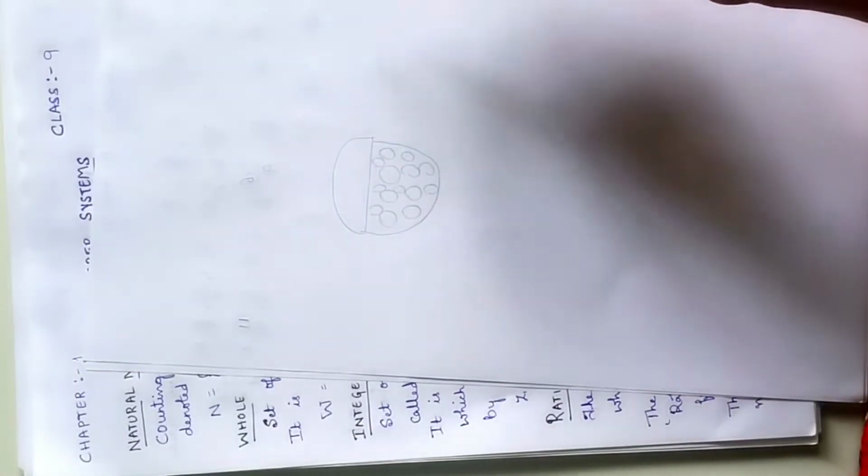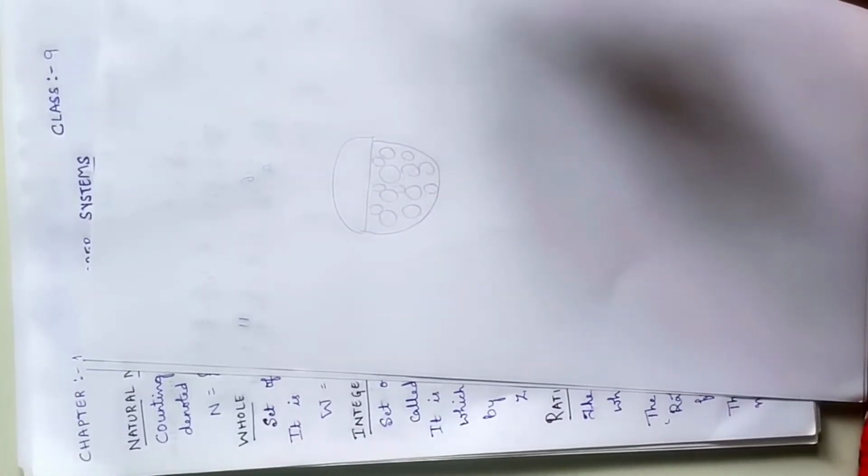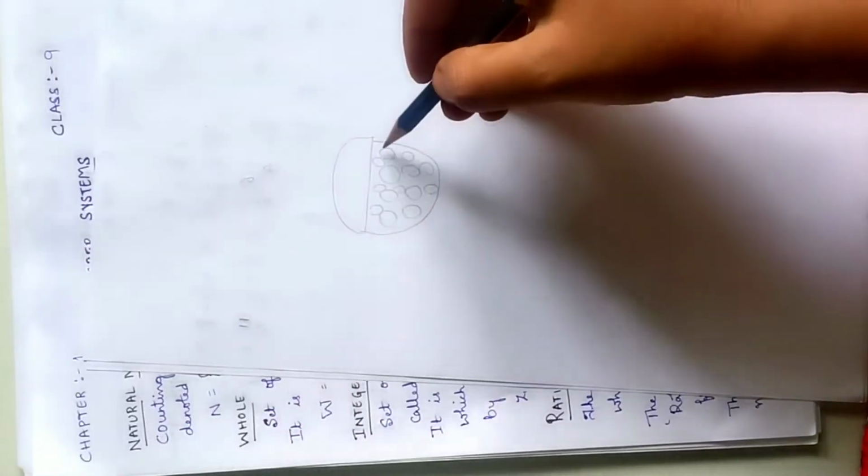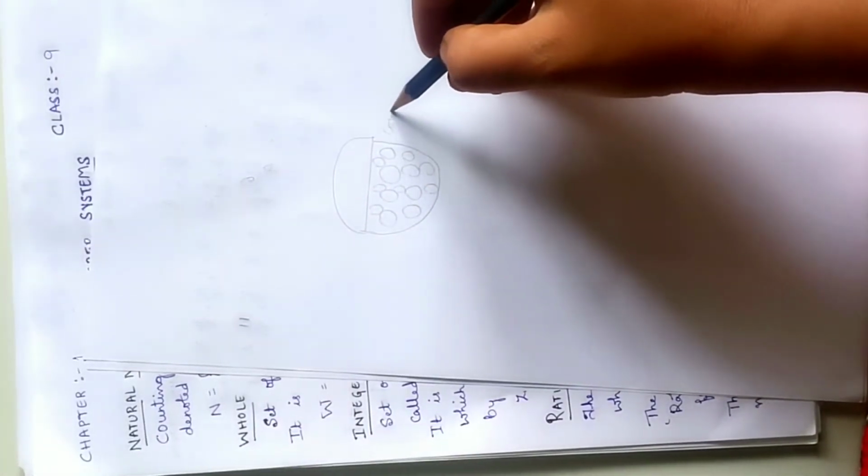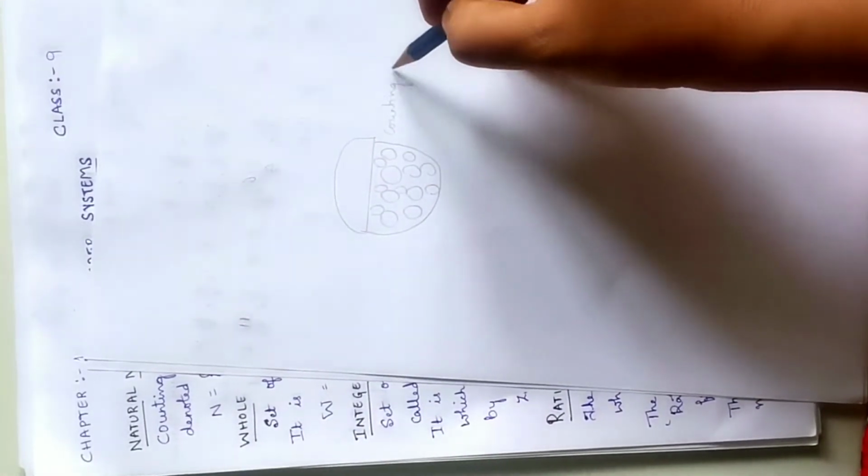For example, if I provide a basket of fruits and ask you to count the fruits, what is the first thing you'll do? You'll count as 1, 2, 3, 4, etc. Isn't it? Same way here, natural numbers are used for counting and ordering.